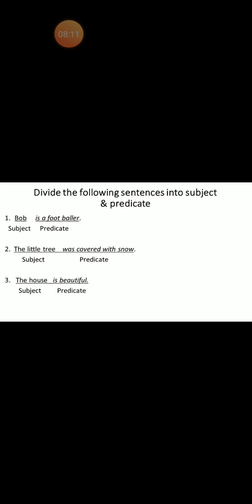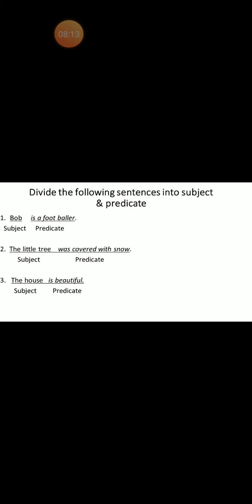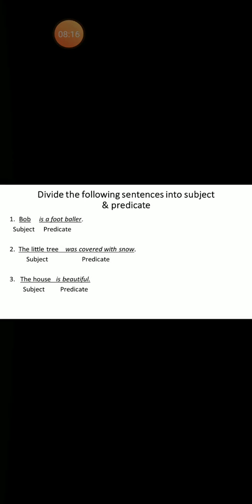See, divide the following sentences into a subject and predicate. See, Bob is a footballer. So here, Bob, we are mentioning a subject. So Bob, we are mentioning a person. So Bob here is our subject because it is the name of a person. Now is a footballer. What is Bob?